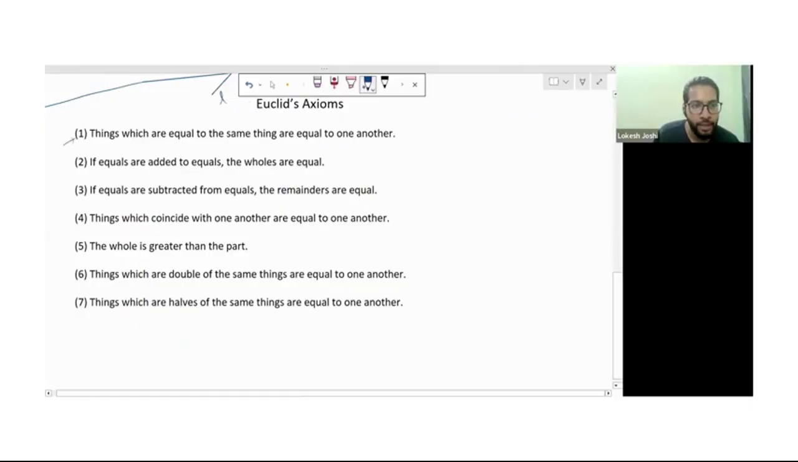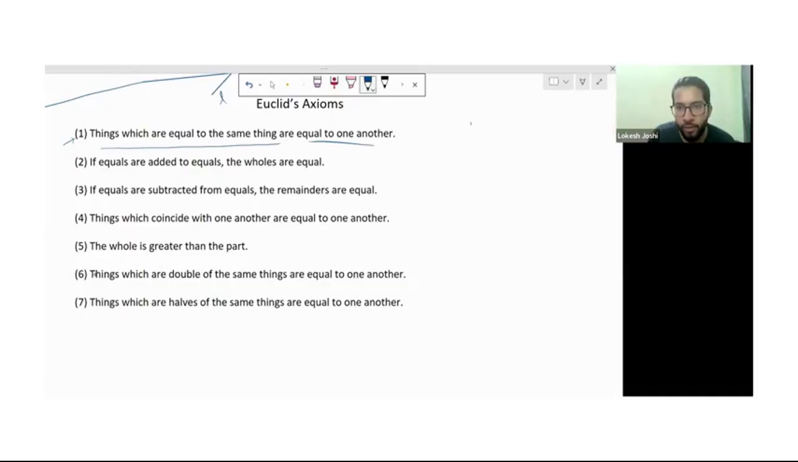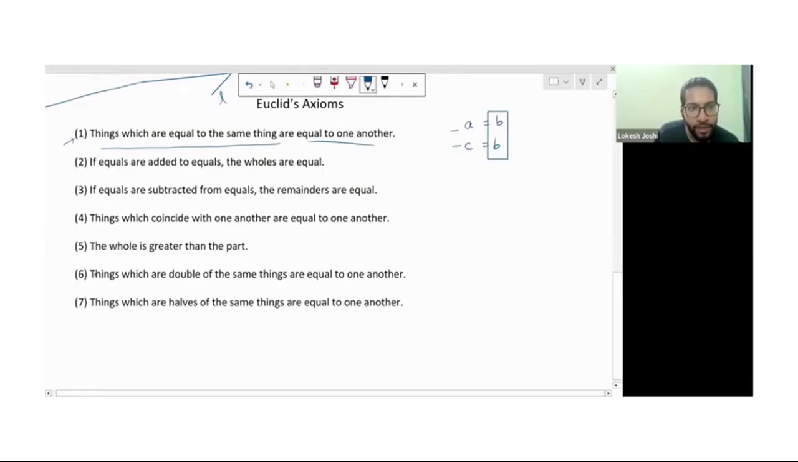The first one is that things which are equal to the same thing are equal to one another. Let me explain this one. We know A is equal to B, and it's also given that C is equal to B, which means both A and C are equal to the same thing, which is B. And if we read there, things which are equal to the same thing are equal to one another. So using point 1, we can directly say A is equal to C.